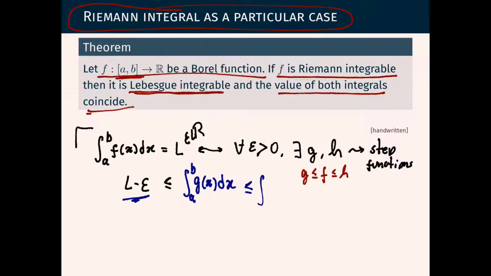Of course, it will be less than the integral of h, because h is also a step function, which is always above g. And this is very simple to integrate.